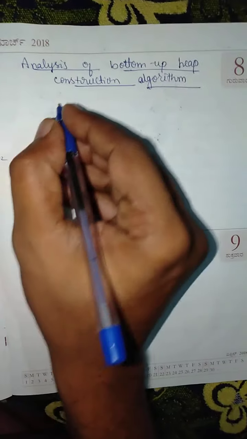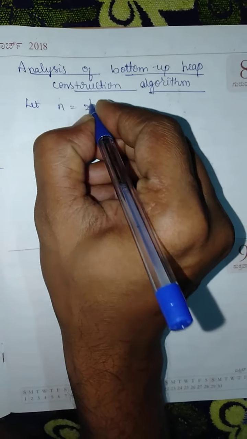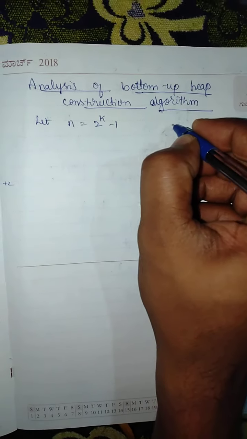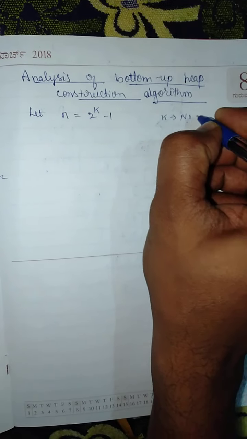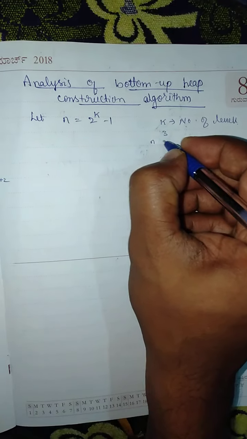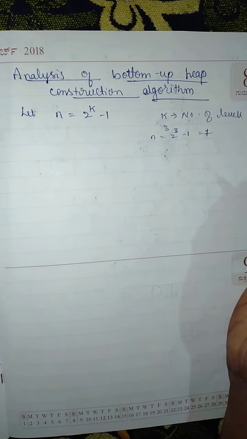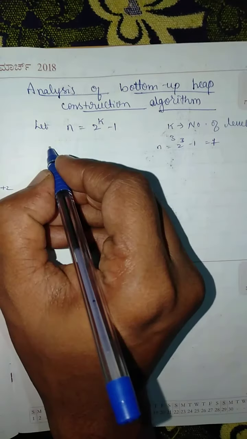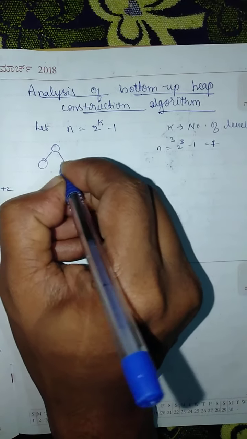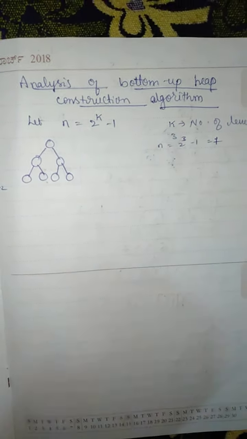Now let the number of nodes n be 2 to the power k minus 1. What does this mean? If k is the number of levels, say for example, if there are 3 levels, then the number of nodes n is equal to 2 to the power 3 minus 1, which is nothing but 7. Consider a heap which is complete. Consider a complete binary tree.